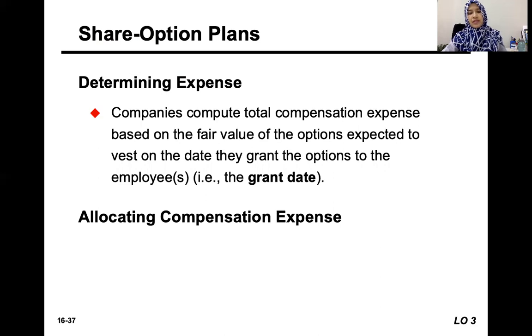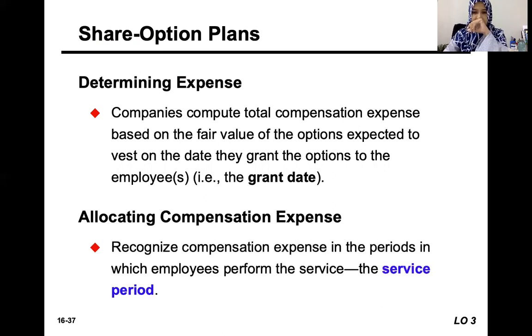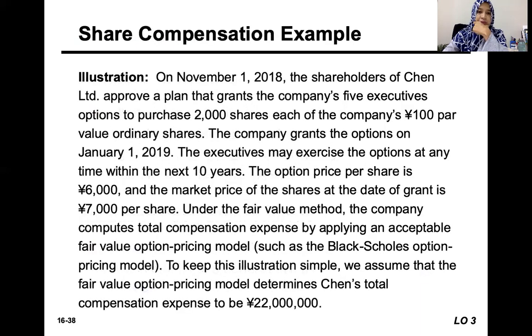Expected to vest on the date they grant the options to the employees. So basically, compensation expense is the difference between the market price and the fixed purchase price that we state on the share warrant or the share option itself. And to allocate the compensation expense, we identify the service period: how long the employees, the executives, perform the service, and we allocate that compensation expense.